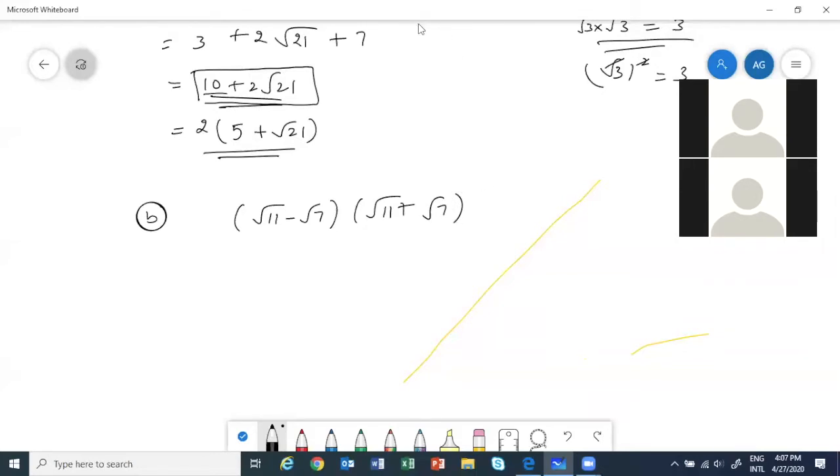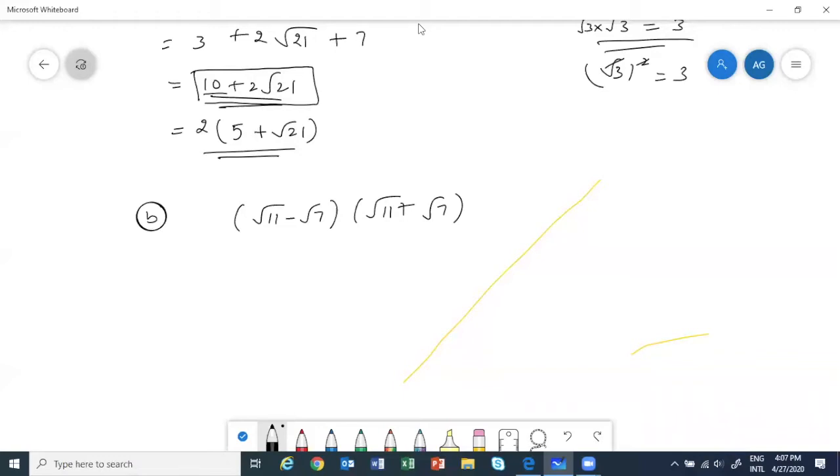So what will you do? See here what will happen? This is a minus b into a plus b.